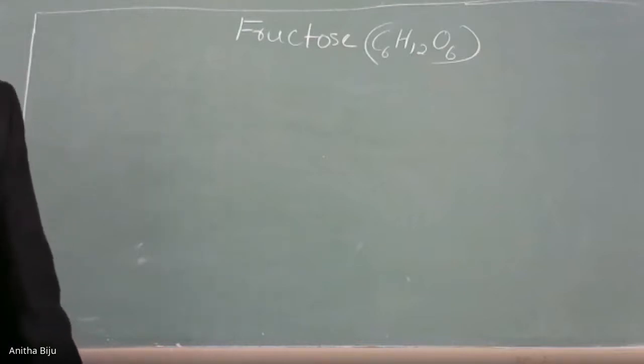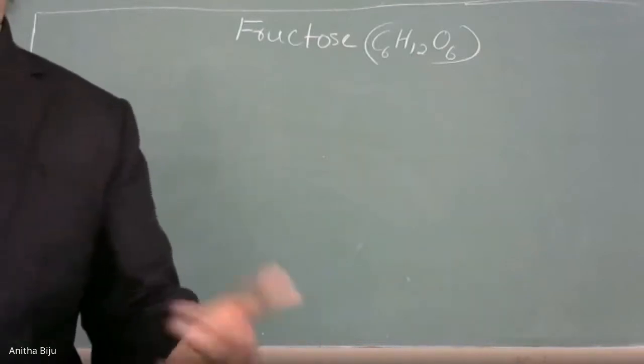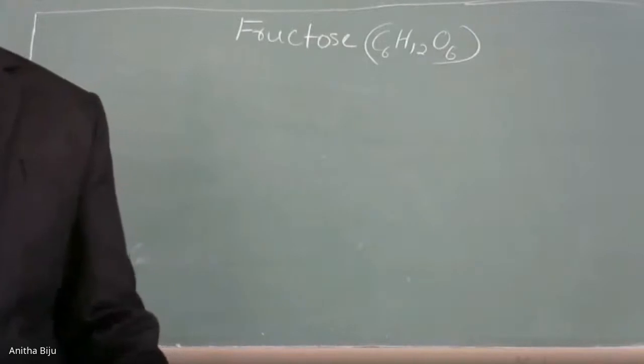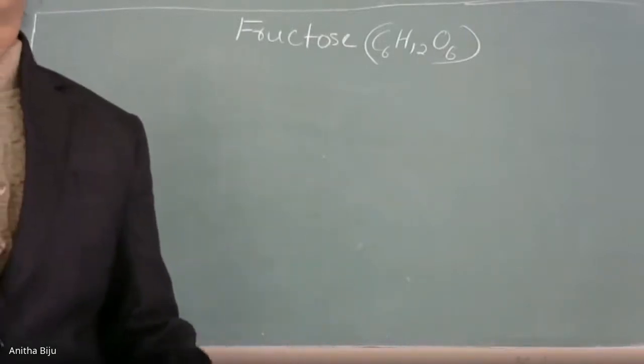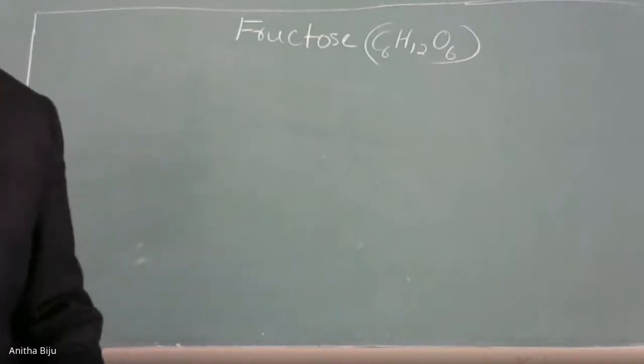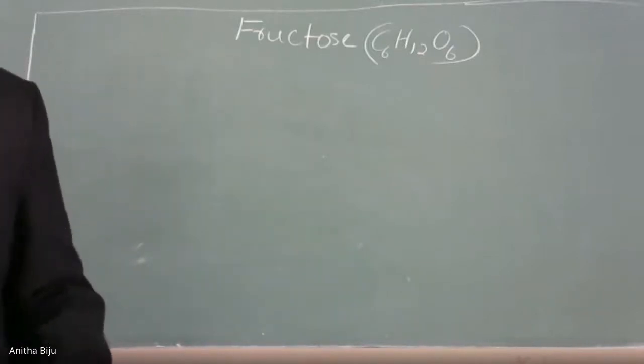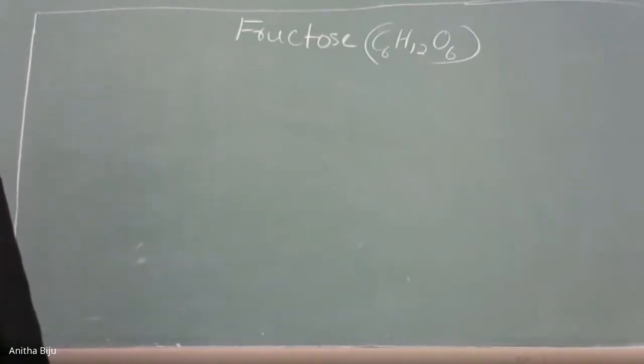We need to study only the structure. Two structures we have to learn. One is the open chain structure, another is the closed structure, which is given by Haworth. So let us draw the open chain structure.